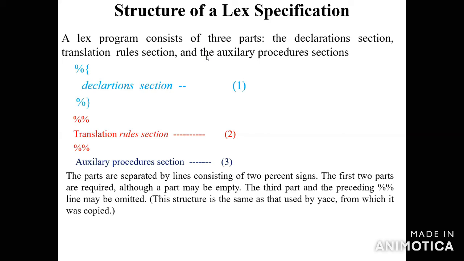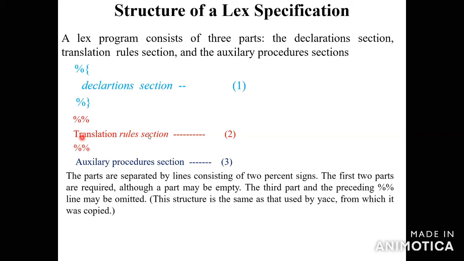The declaration section is the first part. How to write the declaration section? Percentage open symbol, you write all the declarations, then percentage close symbol. Declare means you have to declare all the data types. So this is the first section: percentage open, declaration section, percentage close.